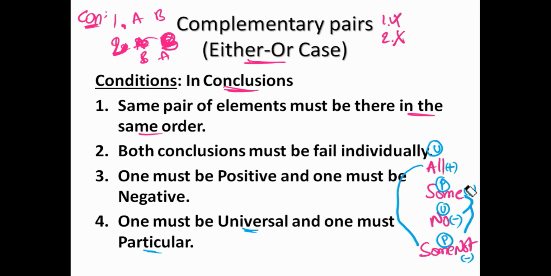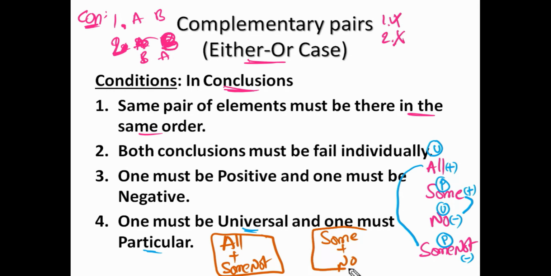Next, some. Along with some is already particular. Again, we'll take particular, no, sir. We'll take a universal. So that's why this is not a complementary pair. Now see the complementary pairs. There are only two complementary pairs in syllogisms. So what are the two? One is all plus some not, and second is some plus no. So these are the two complementary pairs in syllogism.